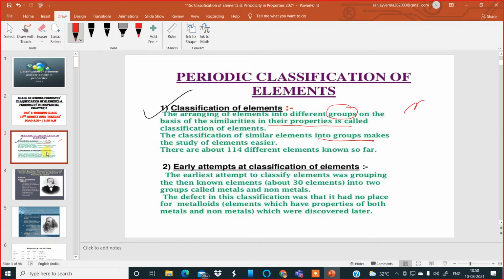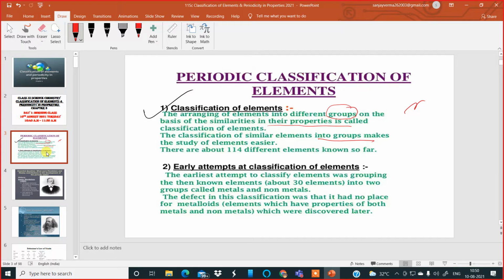So we know if an element is told to us, say if we hear about fluorine or chlorine or bromine or iodine, we know they belong to the same group and they will have similar properties, if not same properties, because they have something in common. The number of electrons in their valence shell is common. So that's how elements have similar properties. Now today, if you club all the discovered elements and the synthesized elements which have been made by man, there are approximately 114 elements which have been known by humankind so far.